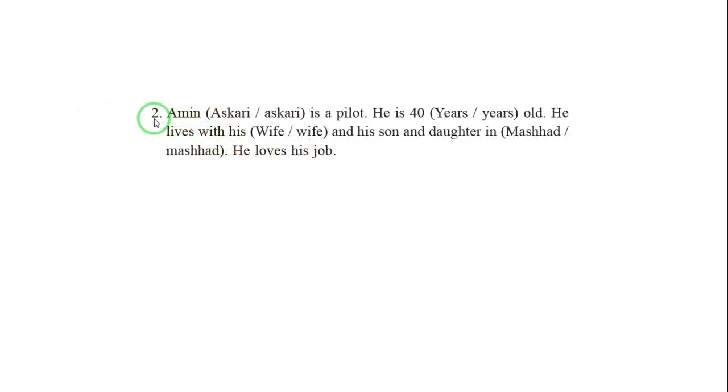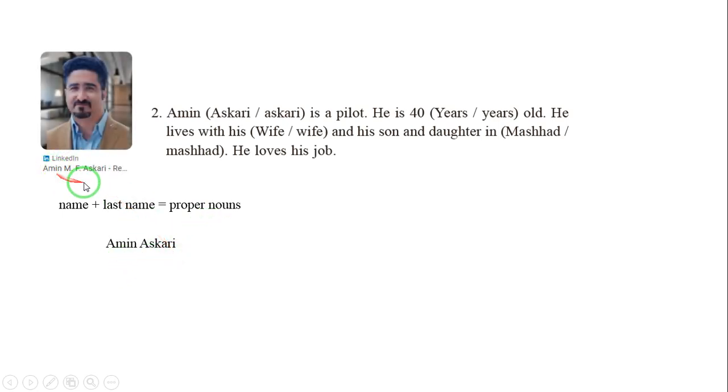Number 2. Amin Askari. Let me tell you something: names and last names are proper nouns. Amin Askari is a pilot. He is 40 years old.